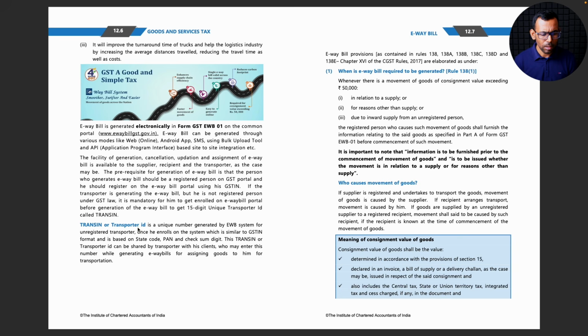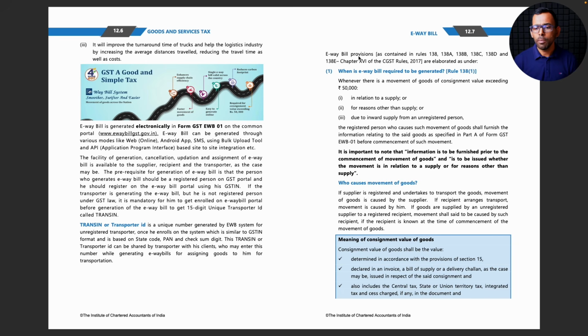What is TransIN? It is a unique number generated by EWB system for unregistered transporter once he enrolls on the system, which is similar to GSTIN format and is based on state code, PAN and check sum digit. This TransIN or transporter ID can be shared by transporter with his client, who may enter this number while generating e-way bills for assigning goods to him for transportation. Okay, proper logistics administrative data.